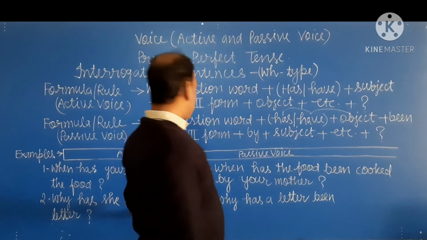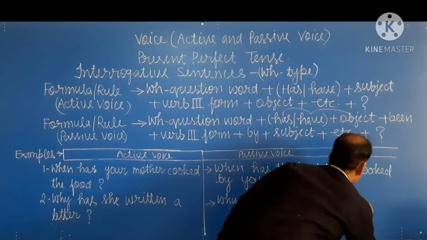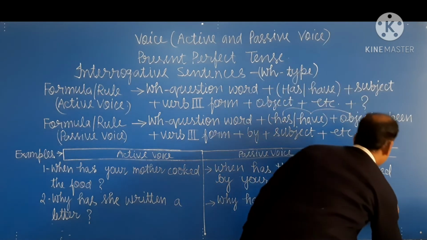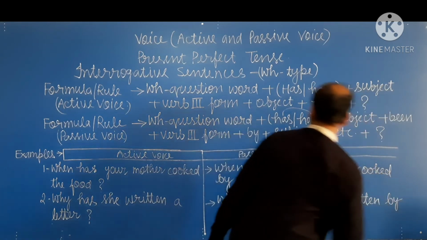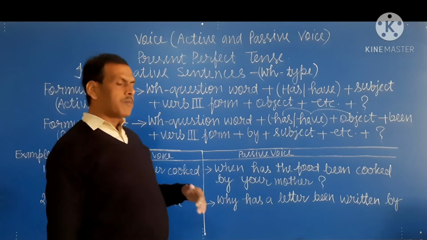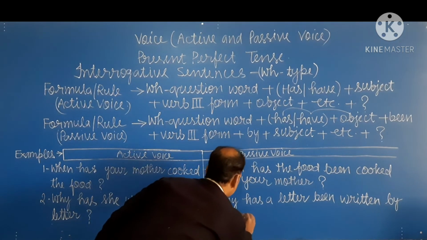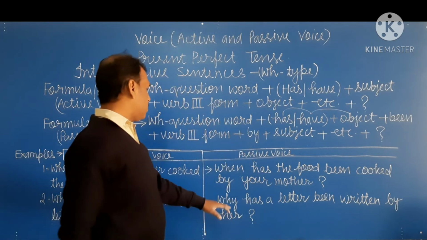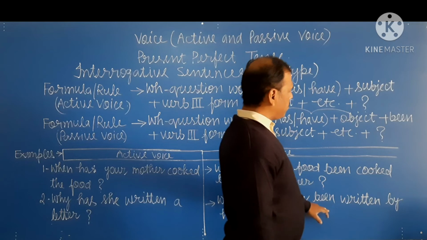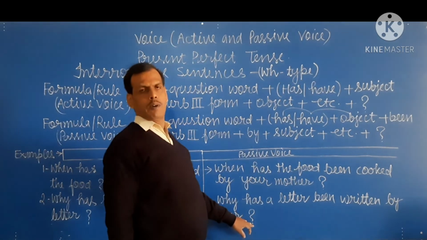And third form of the verb written. So we write written by, and she is the subject, and the objective form of she is her. And then the passive voice is, why has a letter been written by her? And at last question mark.